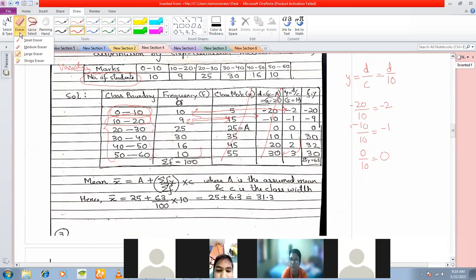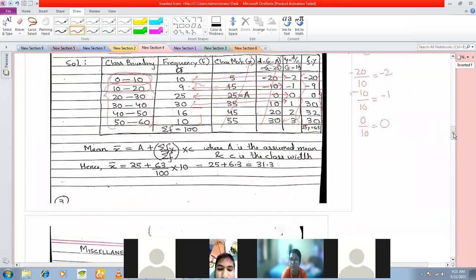Okay. So each one, you have f into y, 9 into minus 1, you have 25 into 0, you have 30 into 1, okay, and so on. So you calculate this column, right?